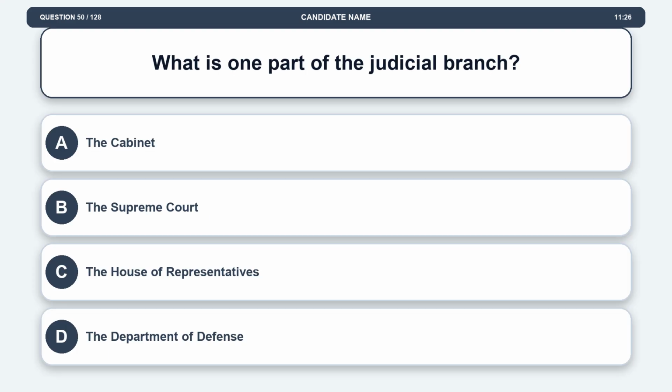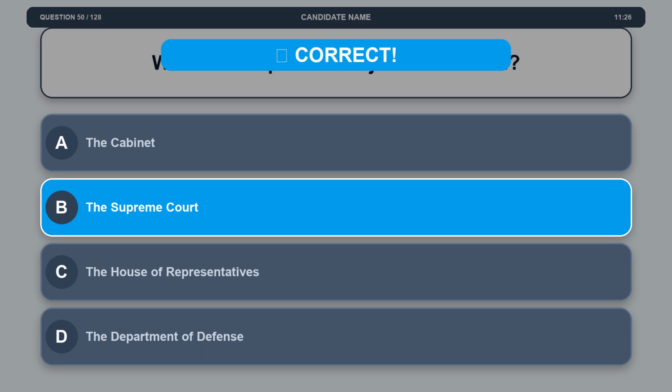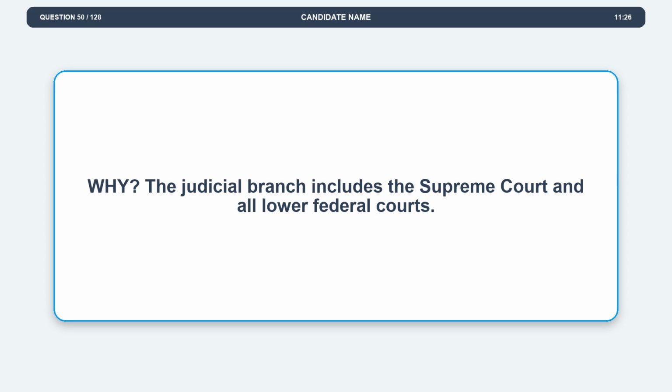Question 50. What is one part of the judicial branch? Option A, the cabinet. Option B, the Supreme Court. Option C, the House of Representatives. Option D, the Department of Defense. The correct answer is option B, the Supreme Court. Explanation: the judicial branch includes the Supreme Court and all lower federal courts.